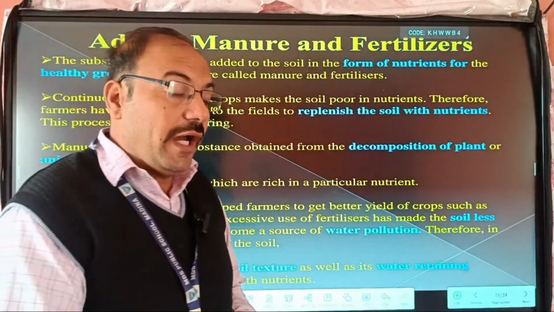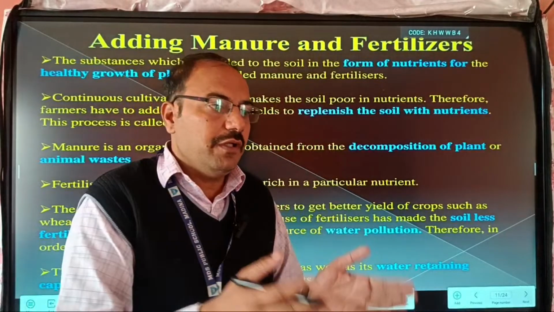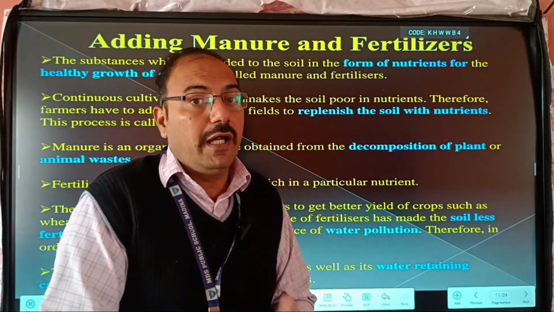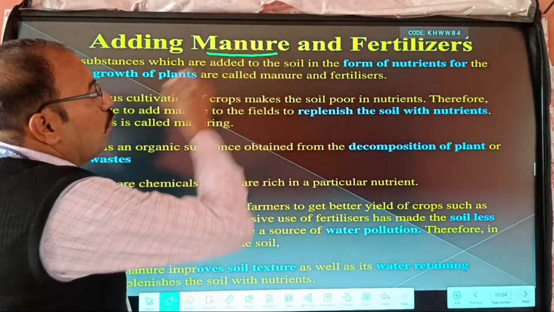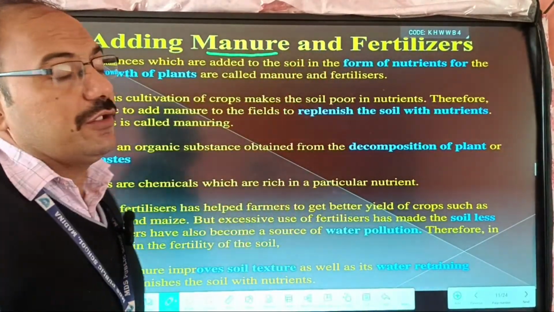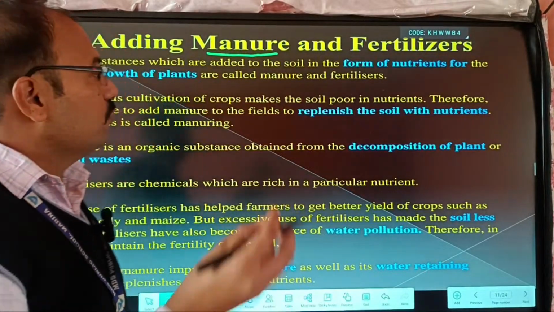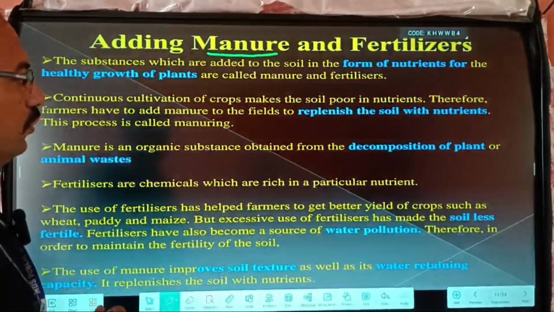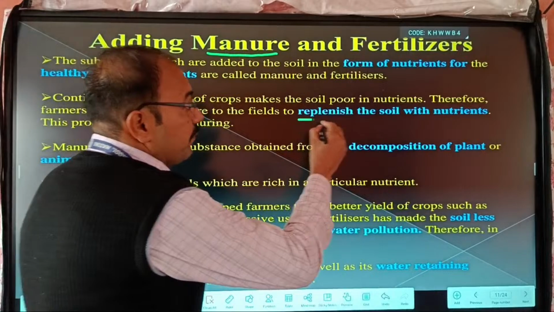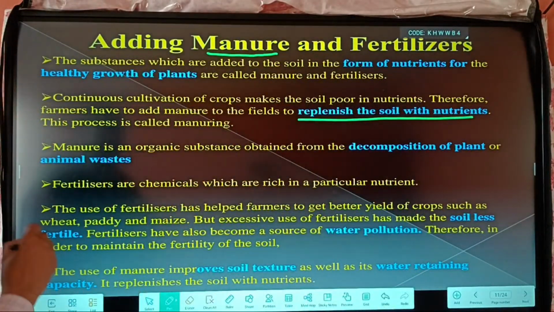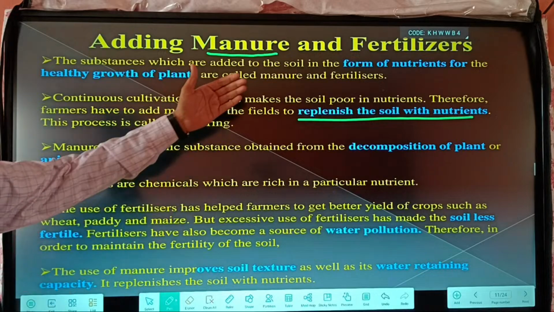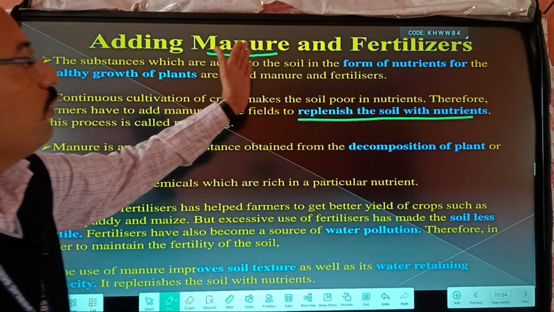So we have to add some substances. These may be organic, and second, inorganic. Manure is organic, and fertilizer is based on chemicals. They replenish the soil with nutrients. This was already explained. Here it is important to know the difference between manure and fertilizer.